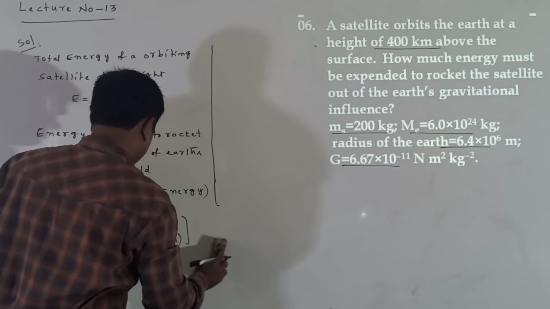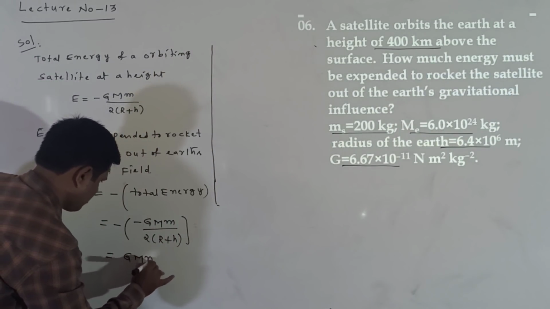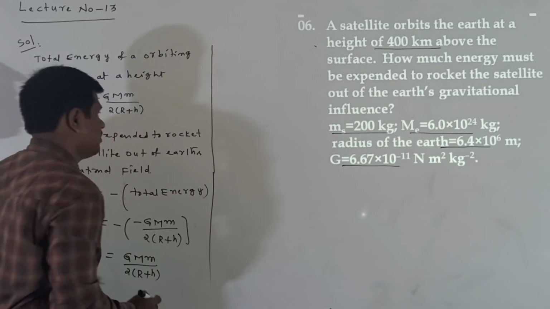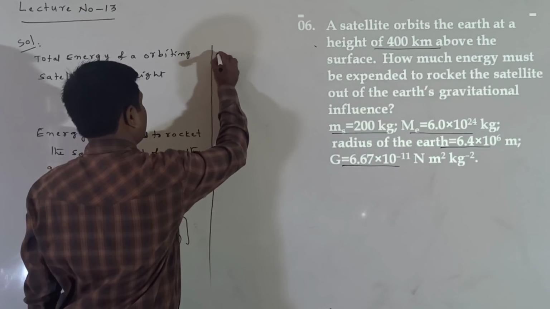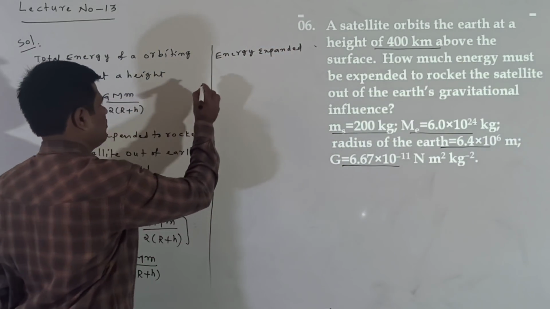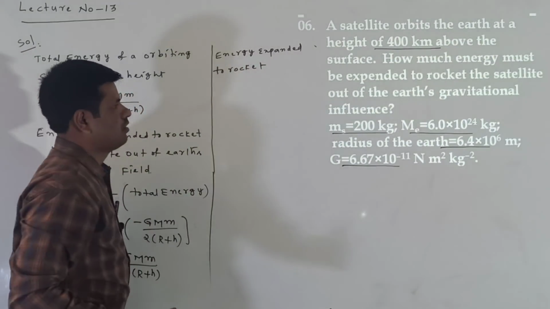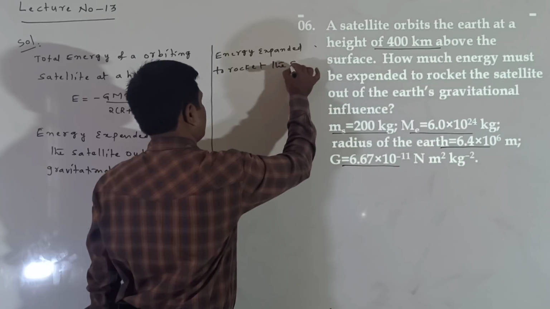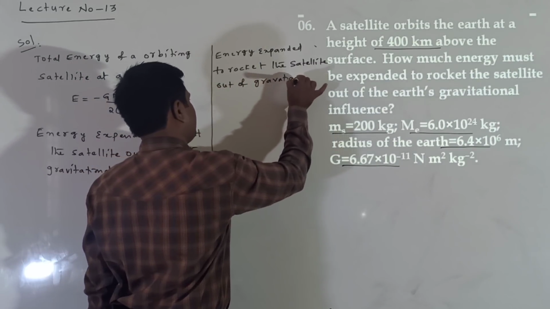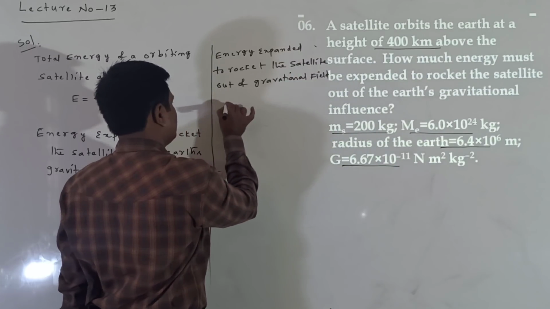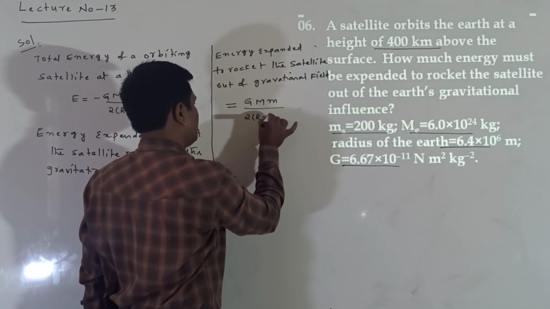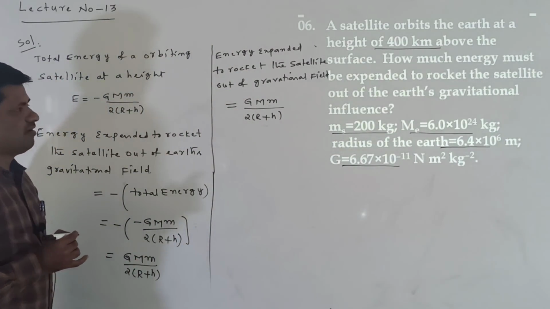I am writing here: energy expended to rocket the satellite out of gravitational field, I have written that value is equal to GMm by 2(R plus h). This is the first concept. Now substitute all the values here.